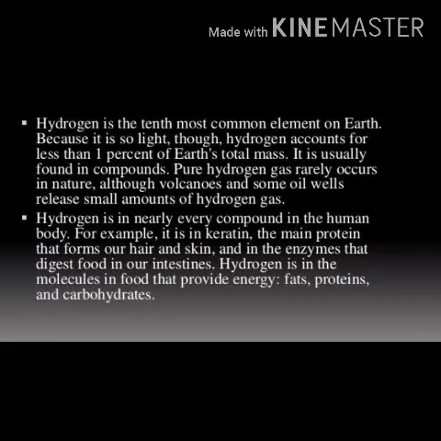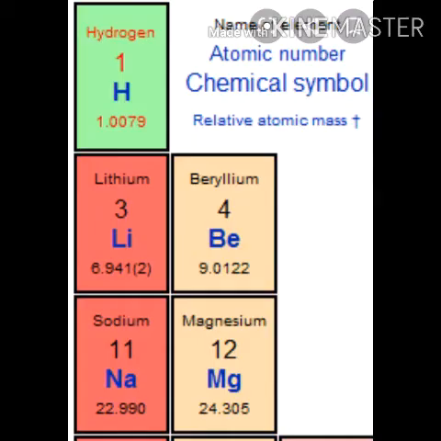If we see the position of hydrogen in the periodic table, hydrogen is the first element of the periodic table and it was assigned the first group and first period. The position of hydrogen in the periodic table was disputed because it resembles both the alkali metals as well as the halogens. Moreover, although hydrogen resembles both alkali metals and halogens, it differs from both in certain aspects.